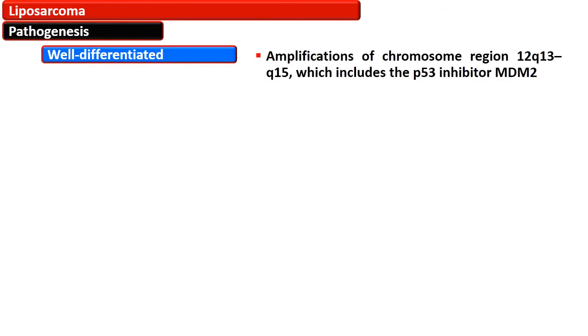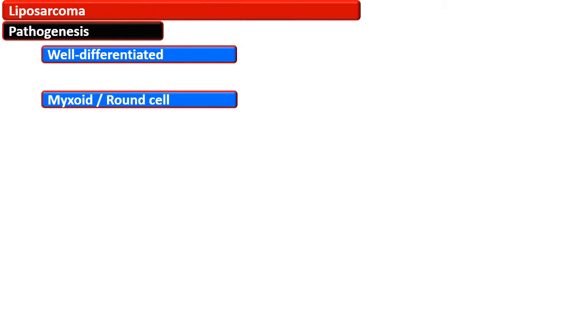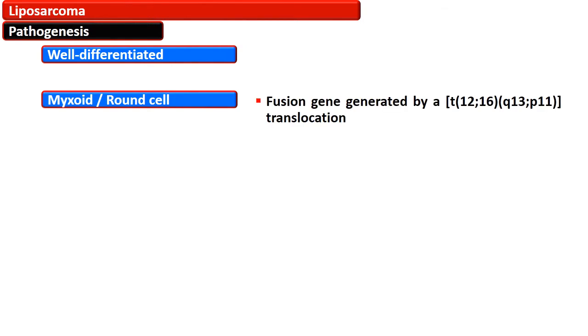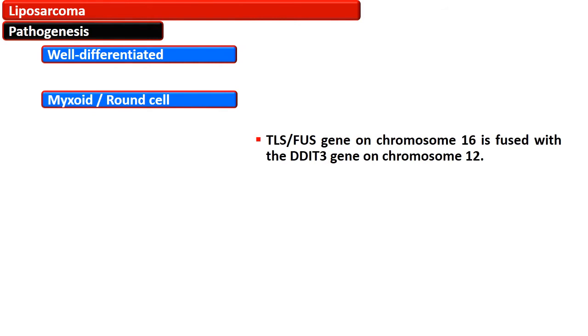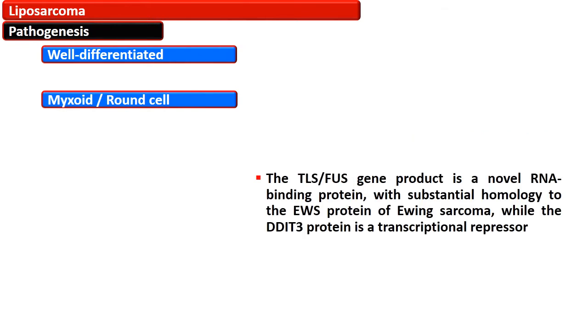The well differentiated liposarcomas are associated with amplification of chromosome region 12q13 to q15, which includes the p53 inhibitor MDM2, and myxoid and round cell tumors are associated with generation of a fusion gene by the translocation between chromosomes 12 and 16. The TLS/FUS gene on chromosome 16 is fused with the DDIT3 gene on chromosome 12.